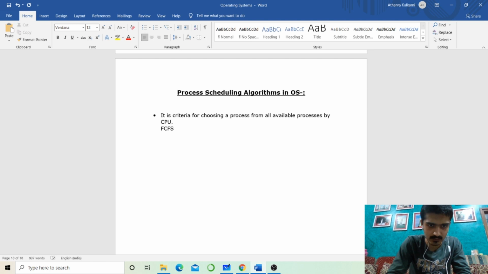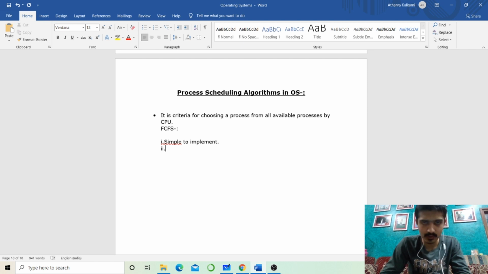Right here, FCFS. The first important point about FCFS is that it is simple to implement. It is the simplest scheduling algorithm. Second point, there is a golden rule: out of all available processes, we choose that process which has the shortest arrival time. I'll write the complete sentence.